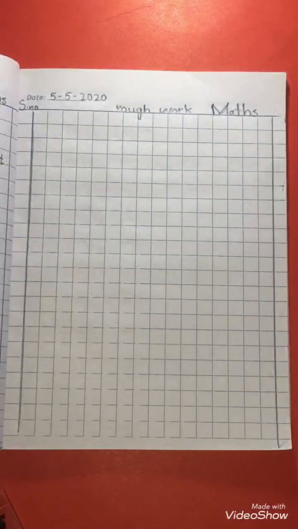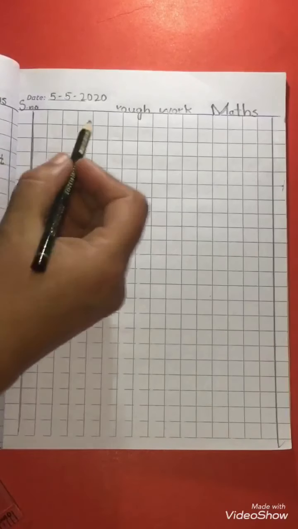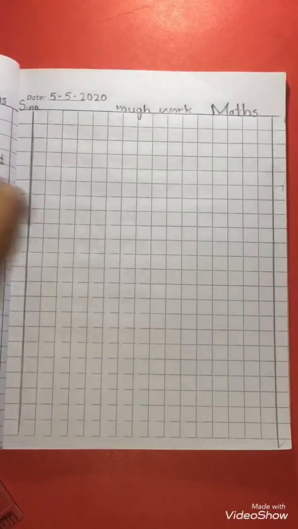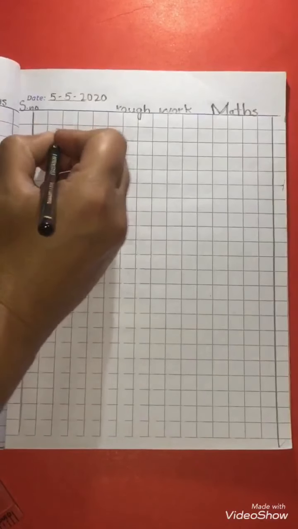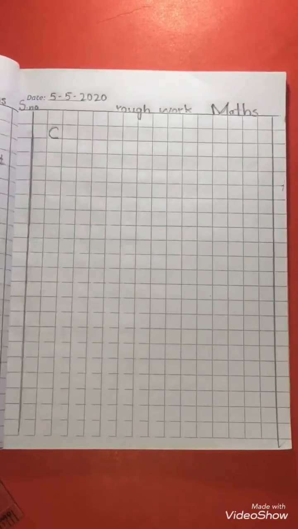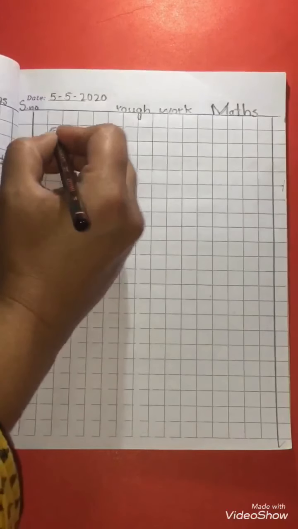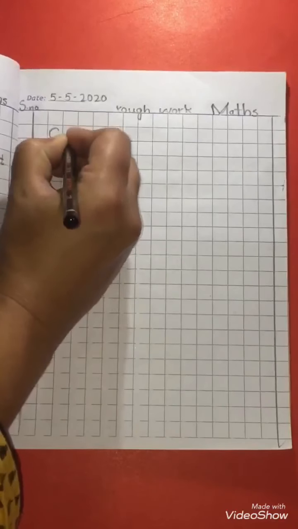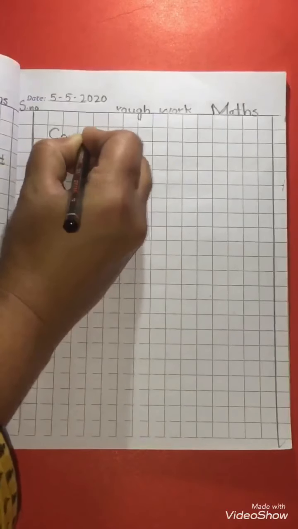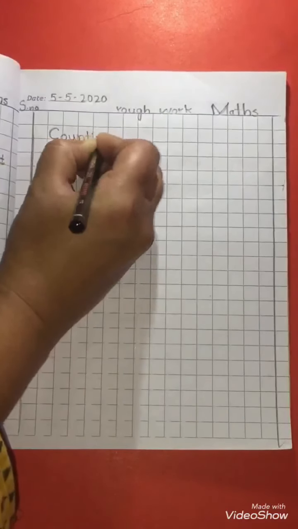Our next topic is counting from 181 to 200. Leave the top line and one block from the side and write capital C. Now we will complete the spelling of counting. Capital C, small o, U, N, T, I, N, G.